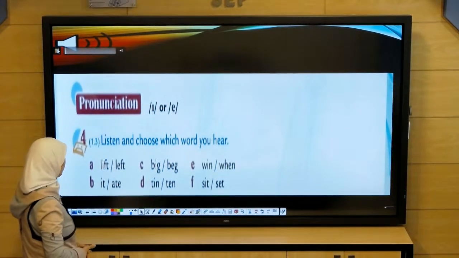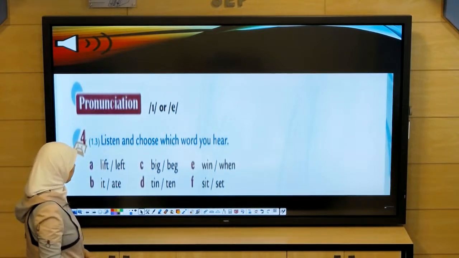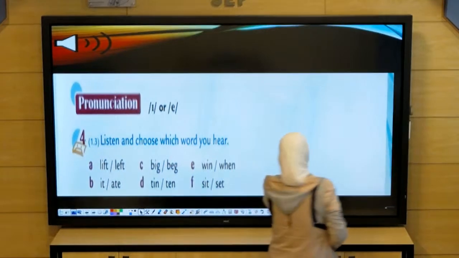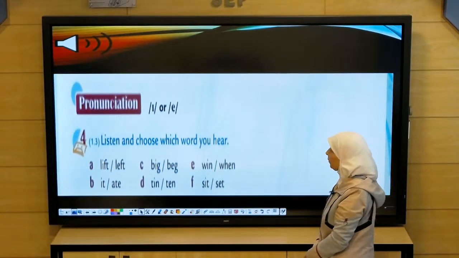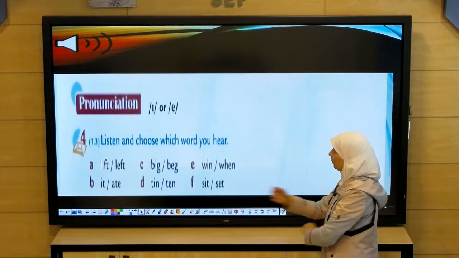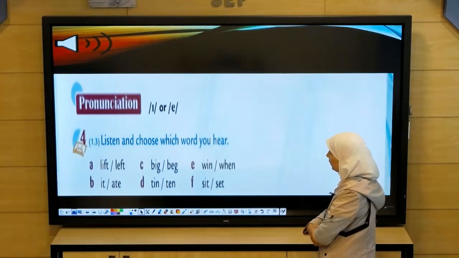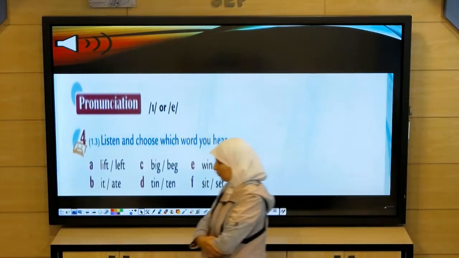Page 12. Exercise 4. 1.3. Listen and choose which word you hear. A. Left, left. B. 8, 8. C. Big, big.